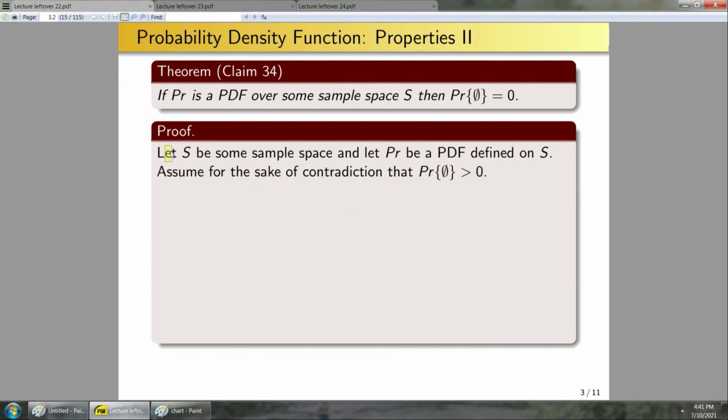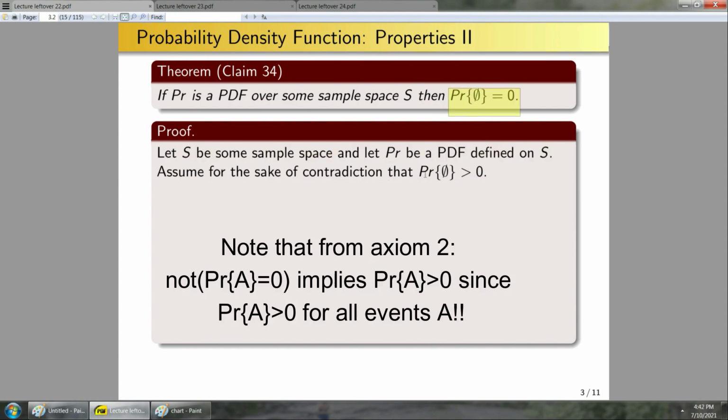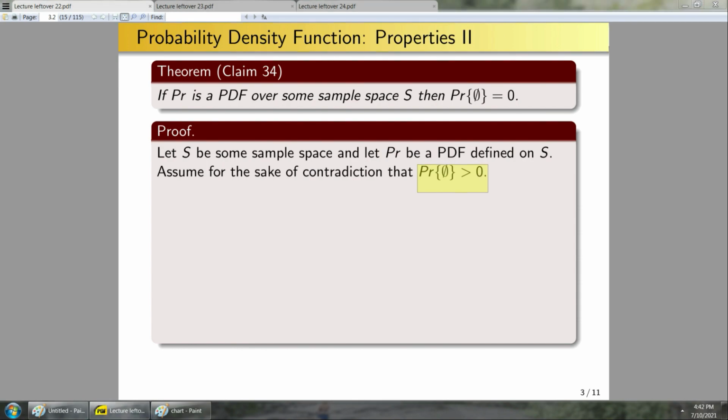Note that with this wording, I'm explicitly saying assume that the hypothesis is true, so this bit here is true, and I'm also assuming that this is false. So that's what you do for proof by contradiction, just as a refresher. Okay, so now ultimately, what am I going to end up contradicting?